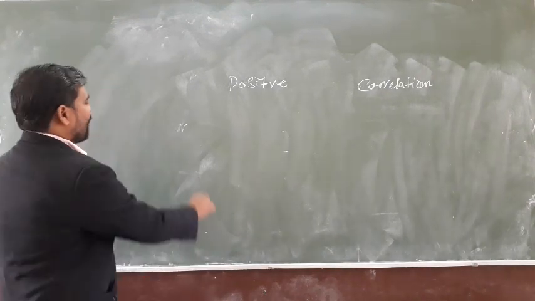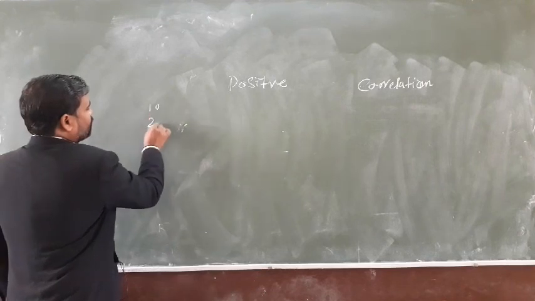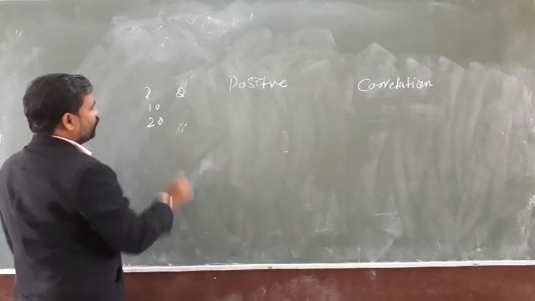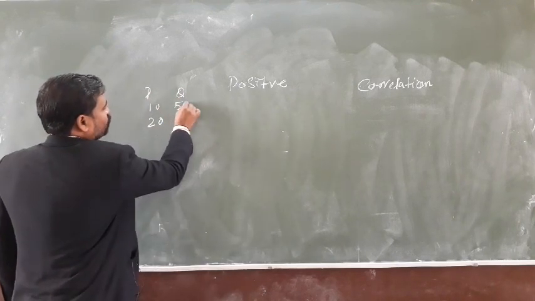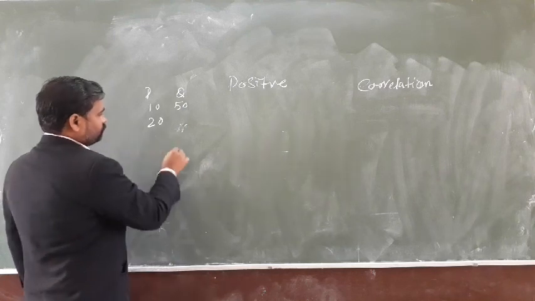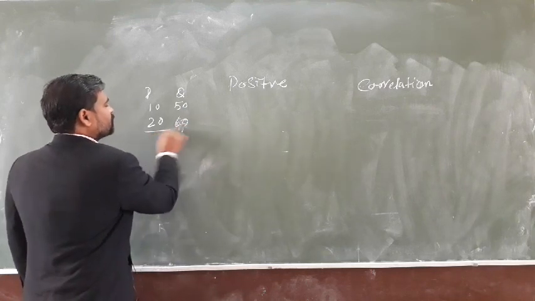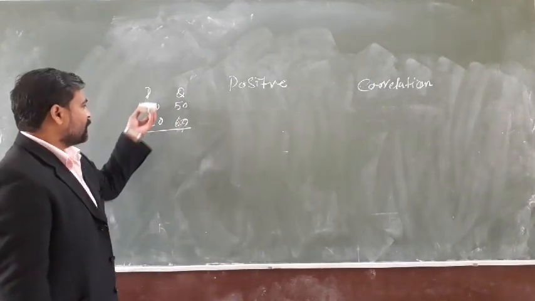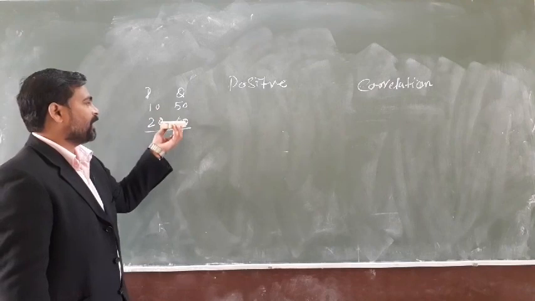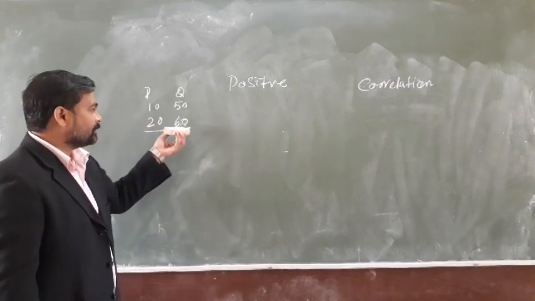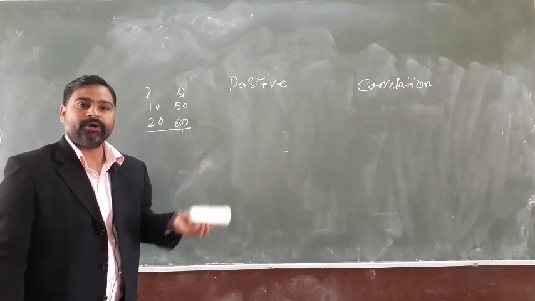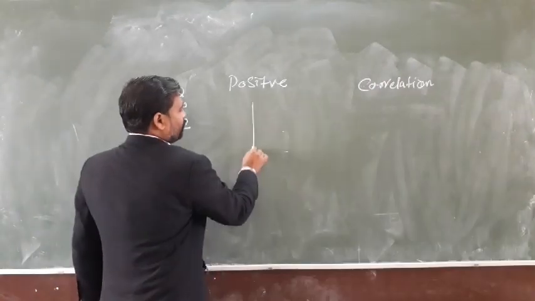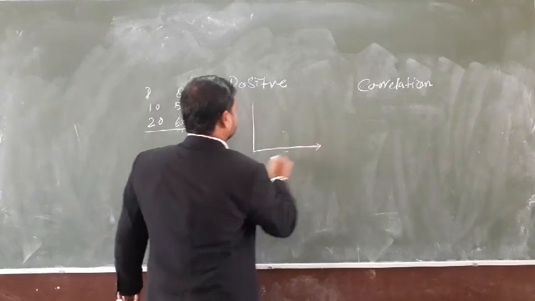Such as if the price is increasing by 100%, the quantity supplied will increase but not in the same proportion. Suppose it has increased from 50 to 60, but the price is increasing 100% while the supply is not increasing 100%, but it is responding positively to the price.